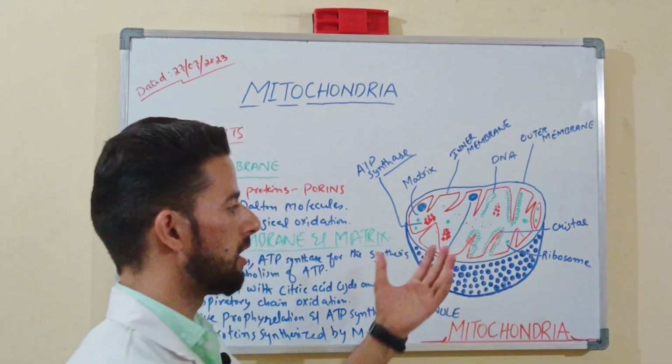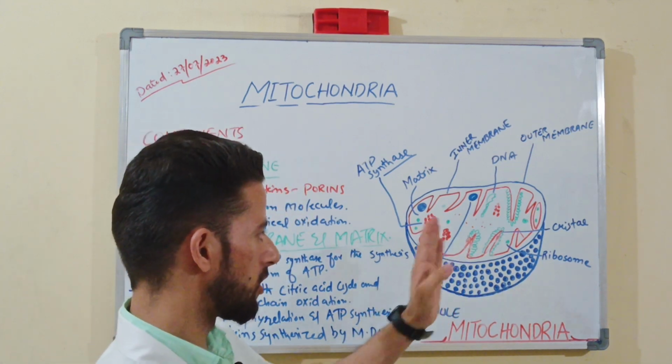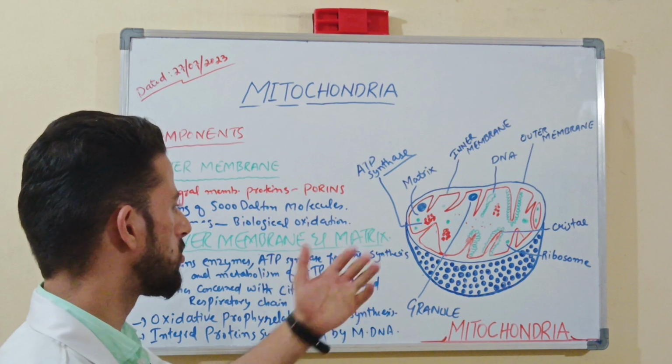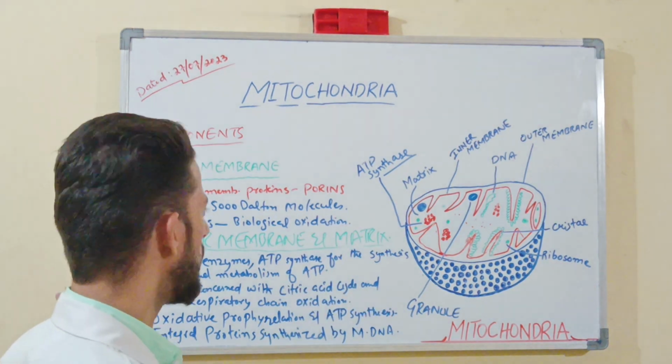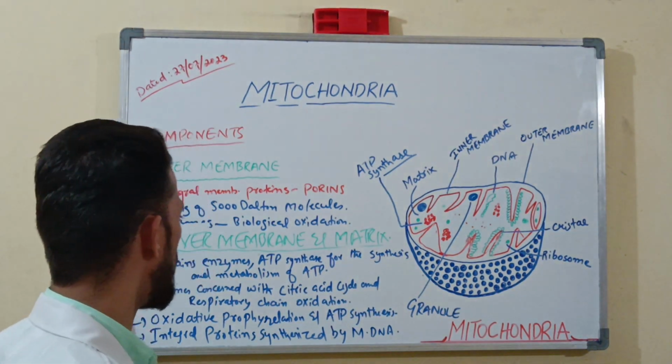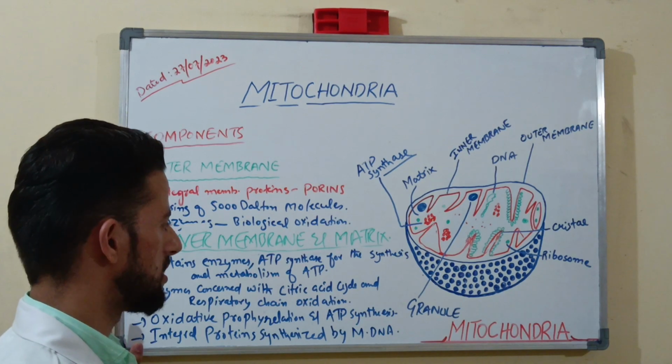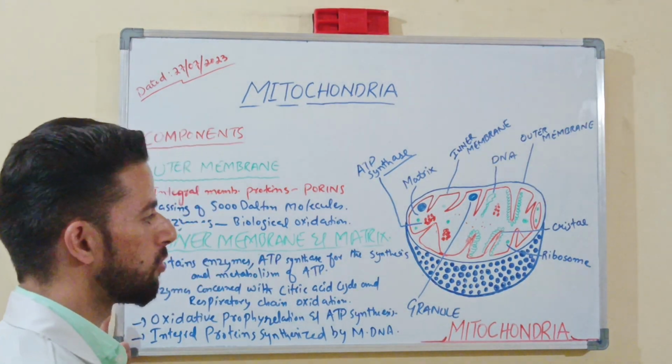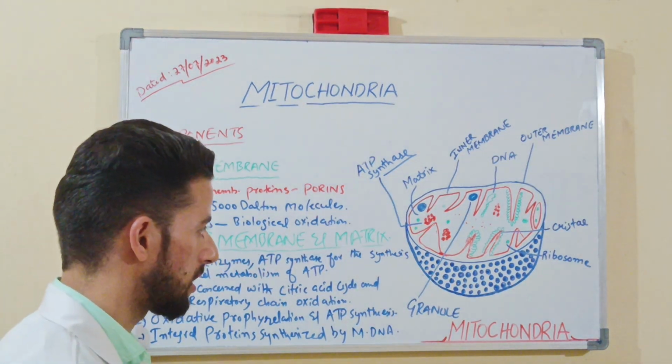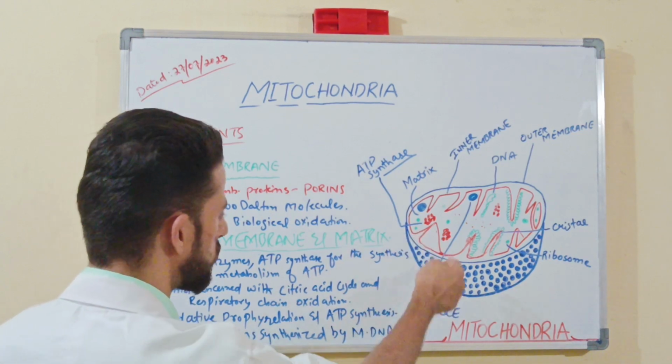Okay, so the inner convoluted membranes are there. So this is the inner convoluted membrane, which mainly consists of enzymes, ATP synthase, DNA, proteins, ribosomes, and all those things. You can also say the granules.